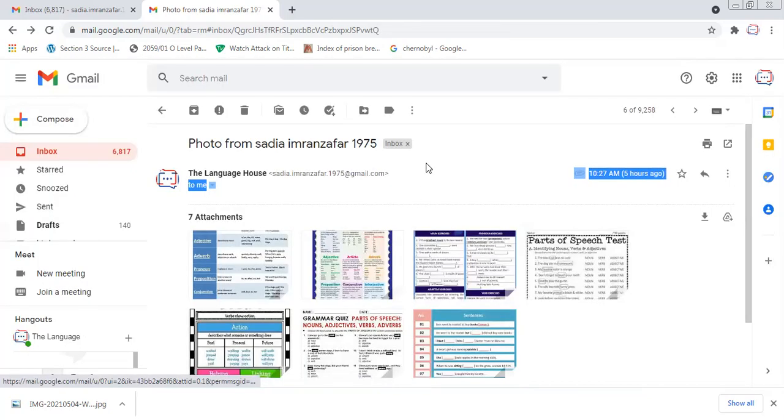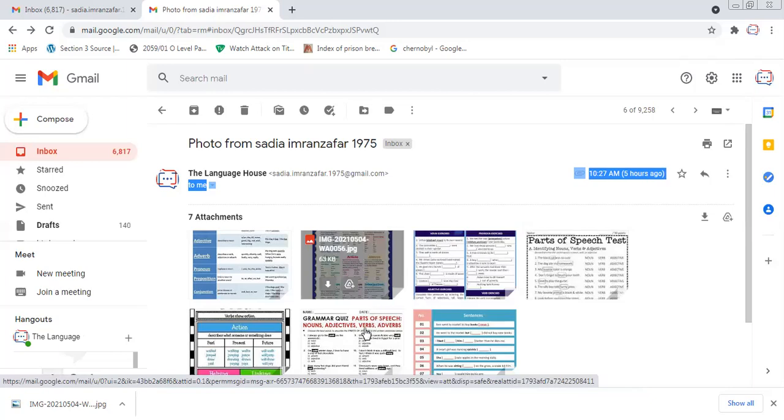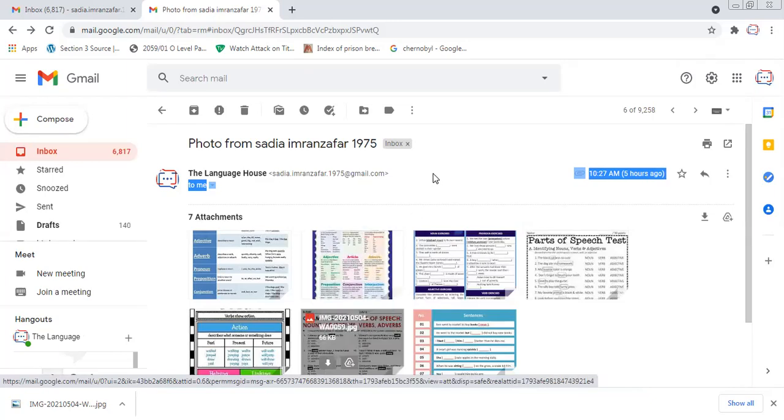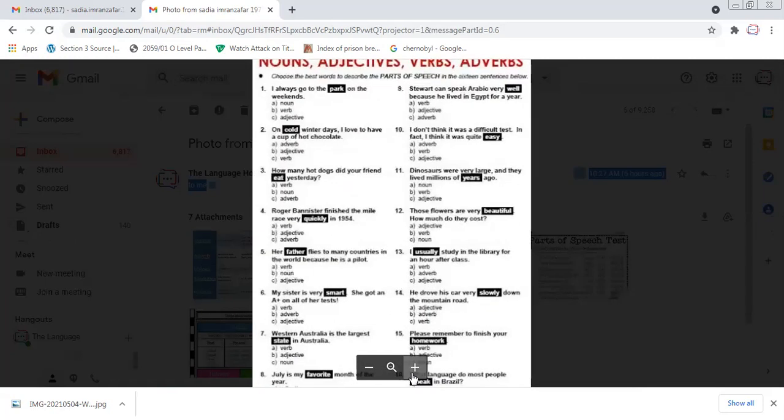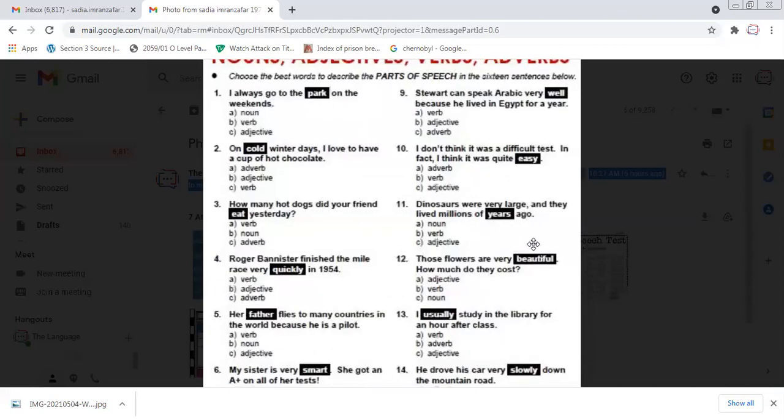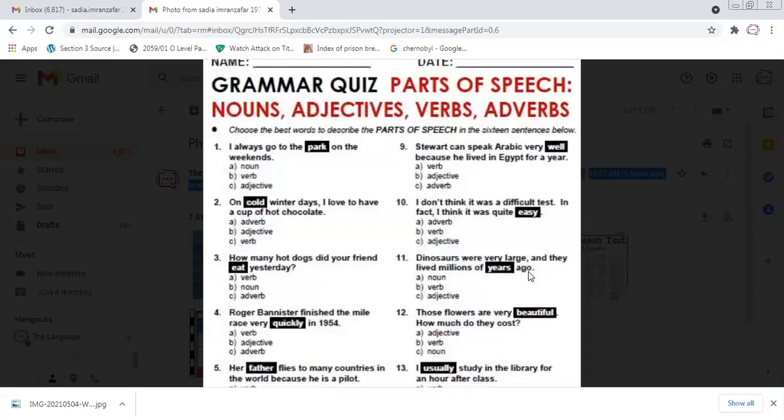On the basis of this, I have made a small grammar quiz for you. I will be sharing this with you, and you have to complete these tasks. For example, I always go to the park on the weekends.